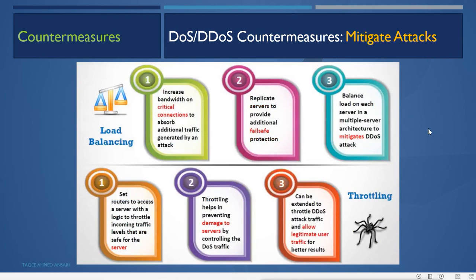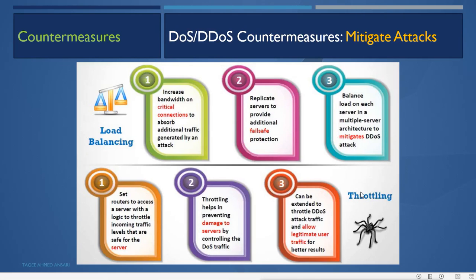Then mitigate the attack by using load balancing or throttling. Load balancing means increasing the bandwidth on critical connections to absorb the additional traffic generated by an attacker. So try to make the network absorb more bandwidth than what is normally required. Then replicate the servers to provide additional fail-safe protection, using a load balancing cluster or failover cluster, so that if one server fails, we can get the request served from the other server. We can balance the load on each server in a multiple server architecture to mitigate the DDoS attack, and configure cluster servers to handle lots of load.